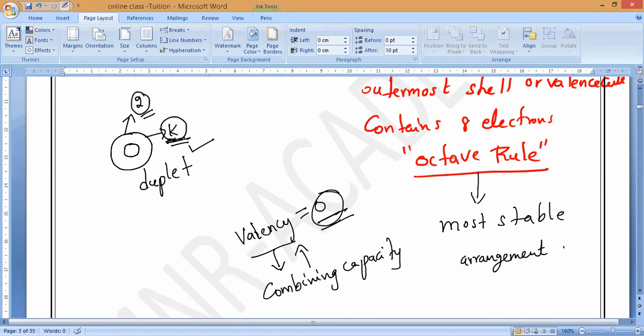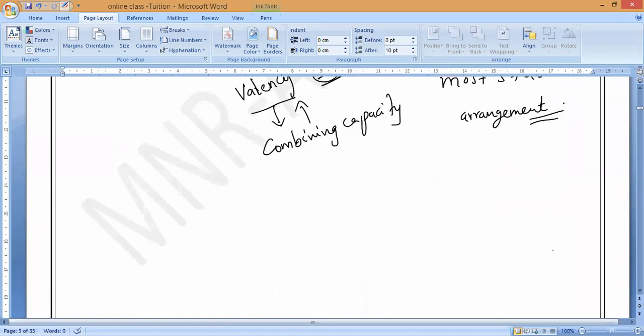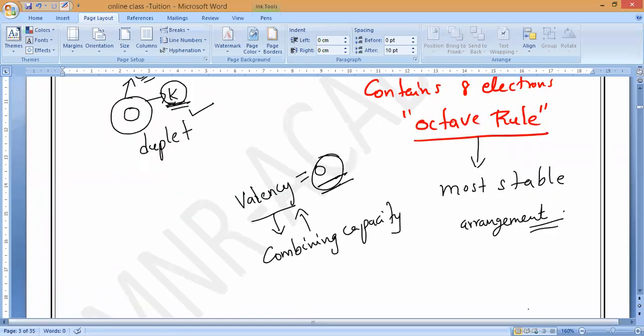So this is the most stable arrangement, so that there is no donation and no receiving. So what is happening, guys? The valency becomes 0. That's all. Sir, what does most stable mean? Most stable means they will never react. Stable in nature, unreactive in nature. That is what we call most stable. Unstable means reactive. Stable means unreactive. Understand, Karthikeyan? Okay, sir.